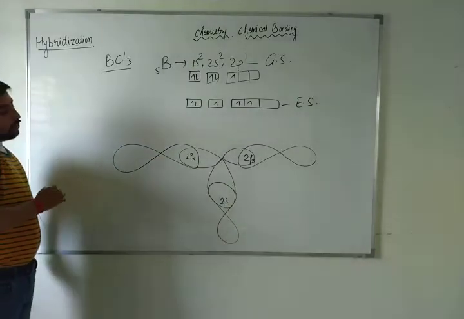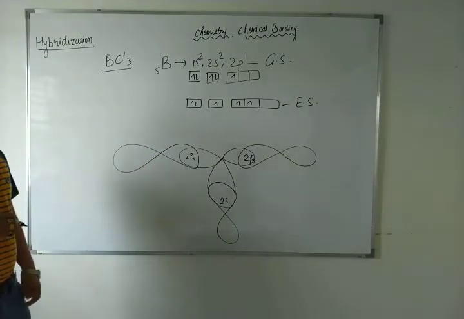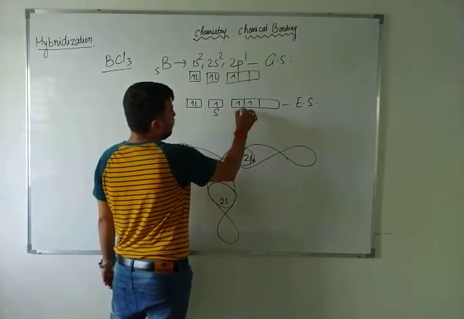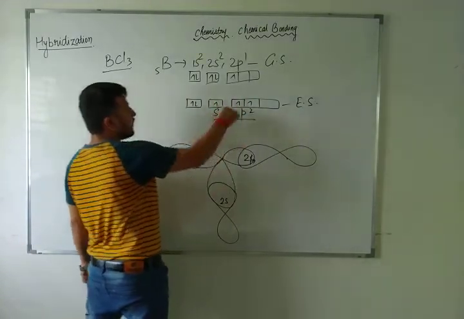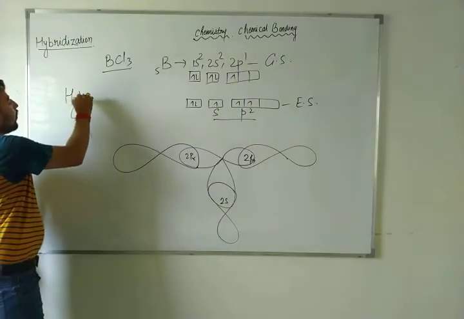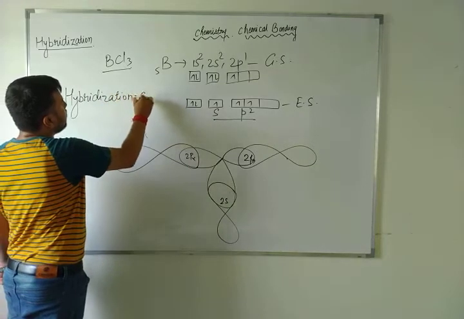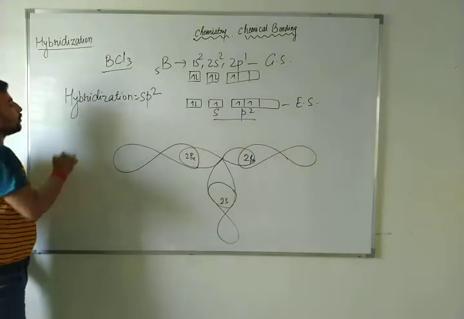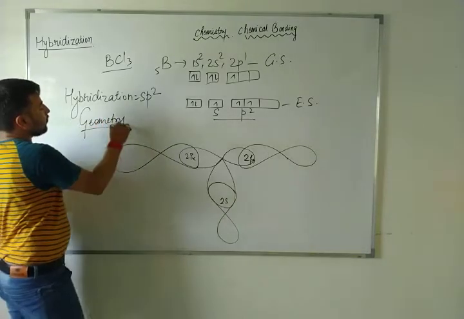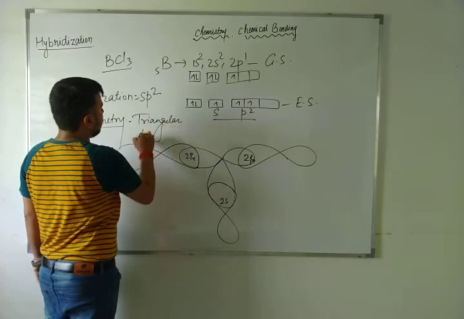It is a triangular planar structure, sp2 hybridization. You can see here one s and two p orbitals, so sp2. These 3 orientations are involved. So the hybridization is equal to sp2. And what will be the geometry or the shape? The geometry will be triangular planar.